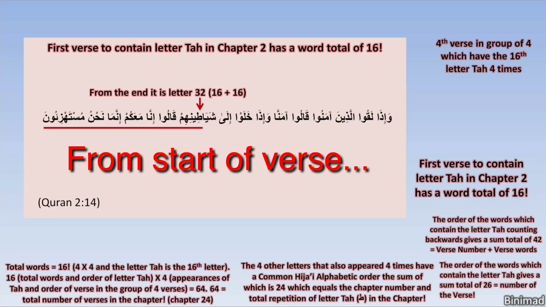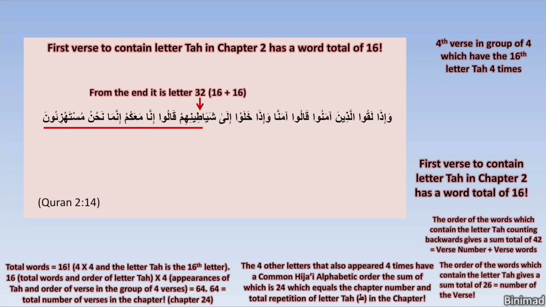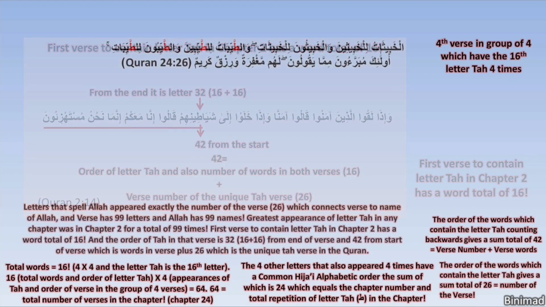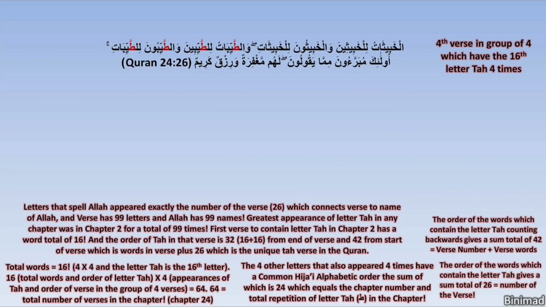Then, when we look at its order from the start of the chapter, it turns out to be the 42nd letter, and 42 is 16 plus 26, and 26 takes us back to verse 26 in chapter An-Nur, which also contains 16 words, and as we have seen, is strongly connected to this verse in chapter 2. So let's return to this verse, and we have already looked at the amazing outcome when we look at the words number order. But what about the letter order?